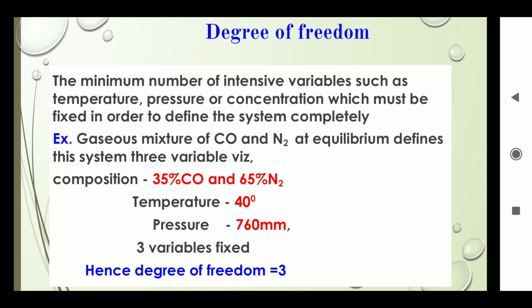Degree of freedom. It is defined as the minimum number of intensive variables, such as temperature, pressure or concentration, which must be fixed in order to define the system completely. What are intensive variables? For example, temperature, pressure, concentration.